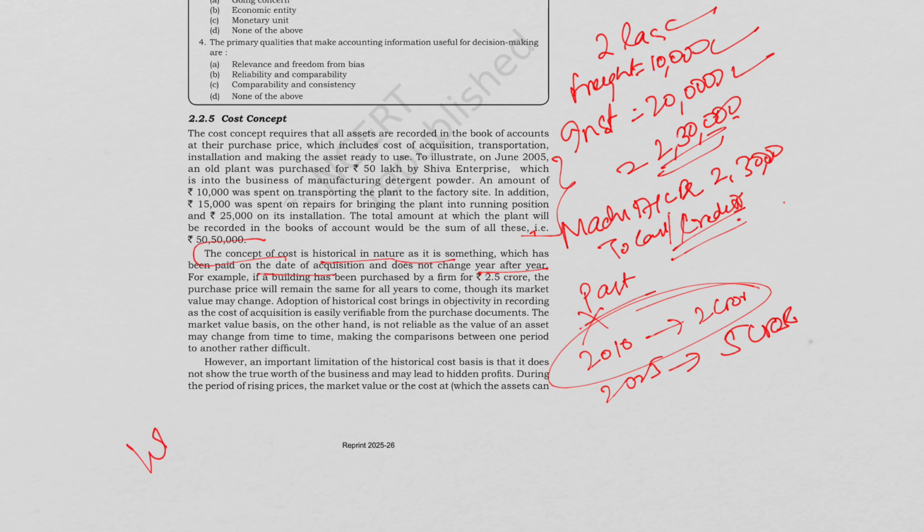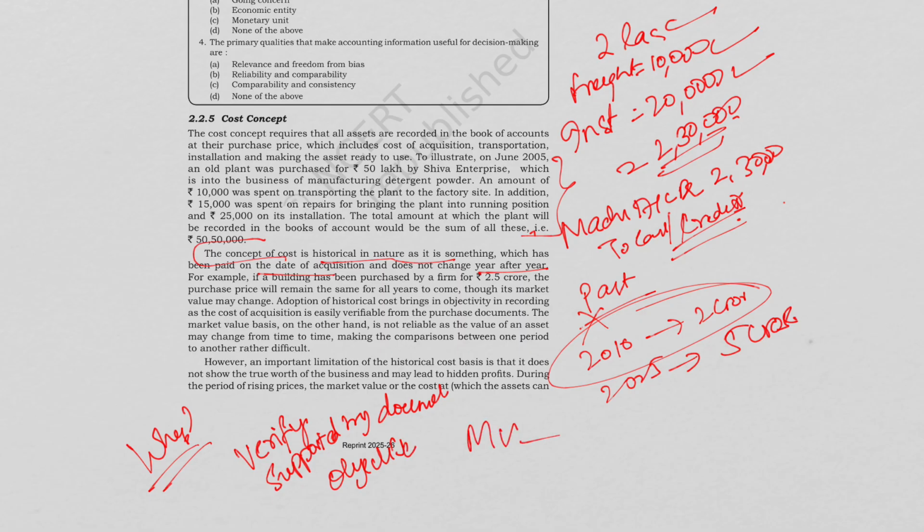Now why are we doing this? Because historical cost we can verify, it is supported by documents, as well as it is objective. But market value, we know it fluctuates, it is subjective, and it is not reliable.